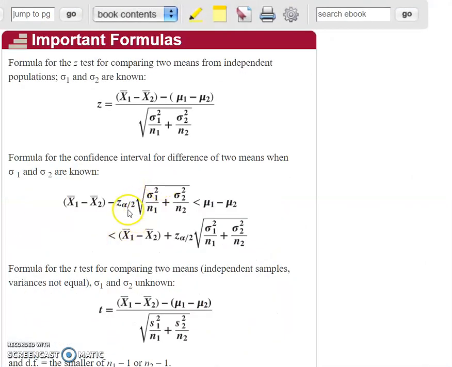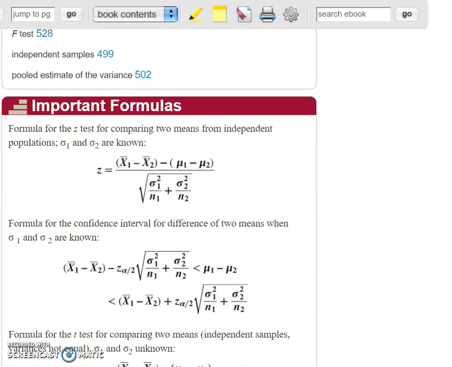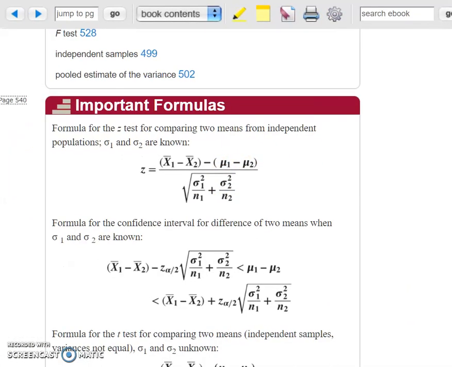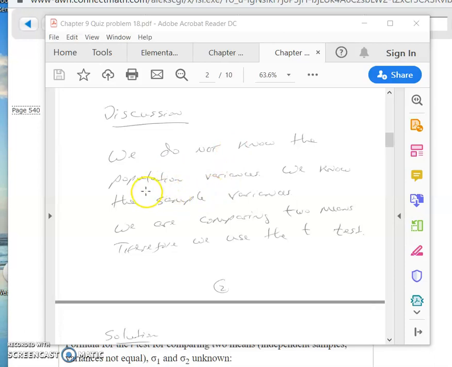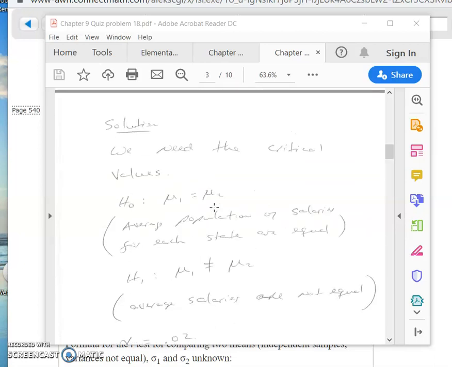Okay, so let's take a look here. I know that if I'm comparing two means, I'm using Chapter 9 formulas. Here are the important formulas from Chapter 9. This is just from the book. Obviously, you don't have to memorize these. All right, so the only issue is, do we know the standard deviations of the two populations, or do we not? That's why I wrote here in my discussion, we do not know the population variances. We know the sample variances, but not the population. And we're comparing the two means, therefore we're going to use the t-test.